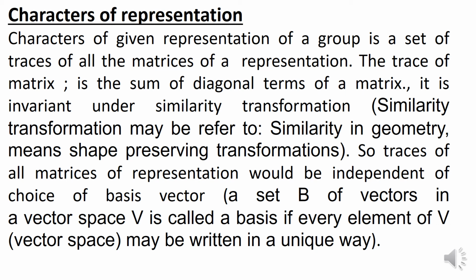If you take the traces of all the matrices of the representation, they will be independent of the choice of basis vector. That is the character of a representation: the set of traces of all the matrices of the representation.